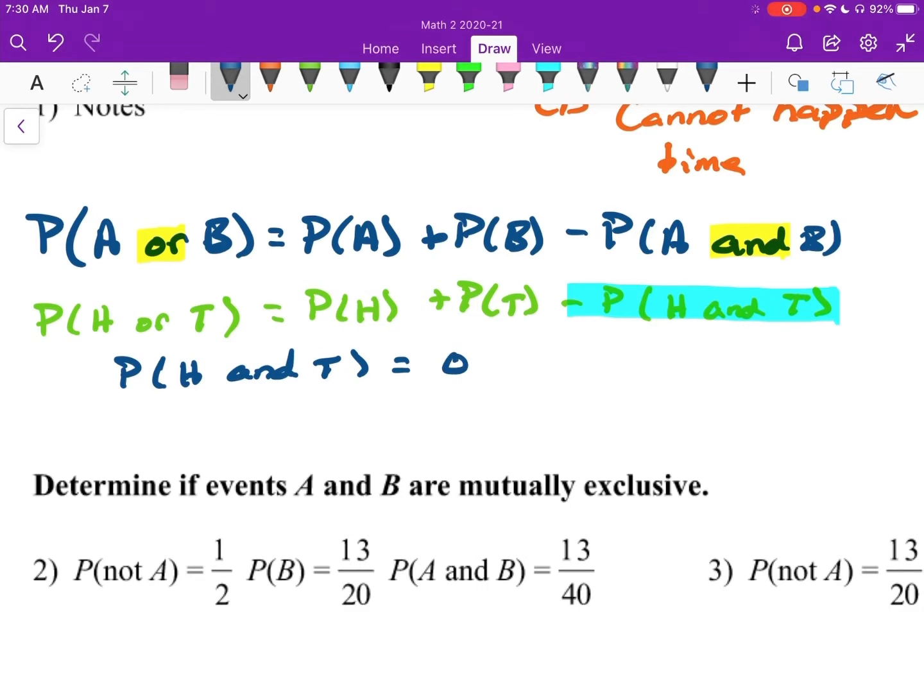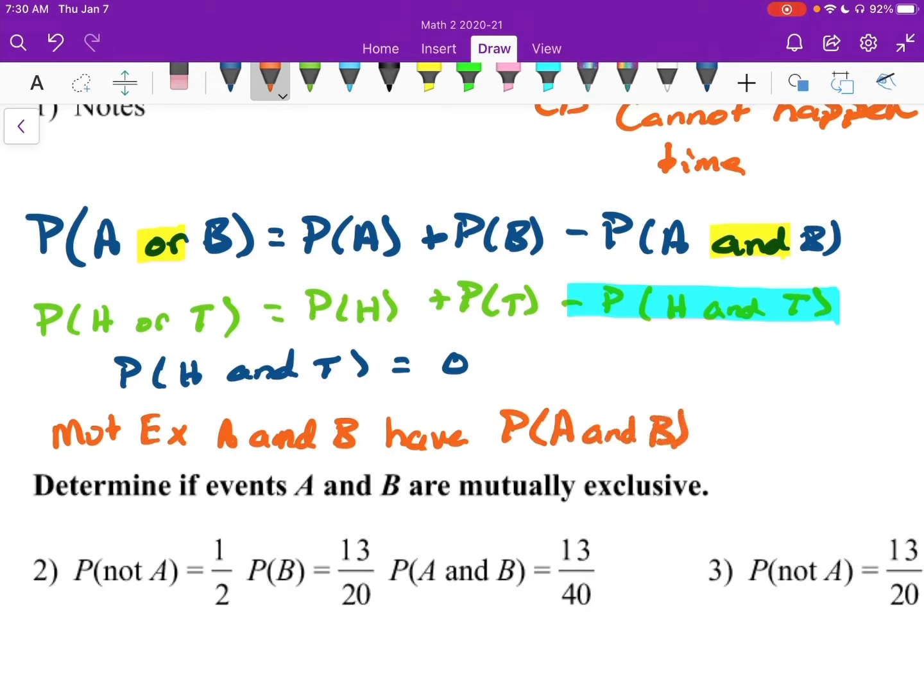And you could say at the start, well, yeah, it has to be 0 because you can't get them at the same time, right? So the big idea here that we need to remember is that mutually exclusive events A and B have probability of A and B equal to 0.